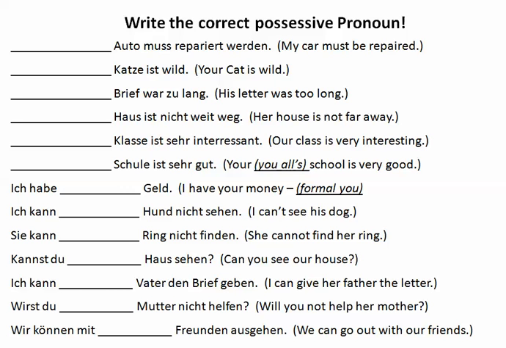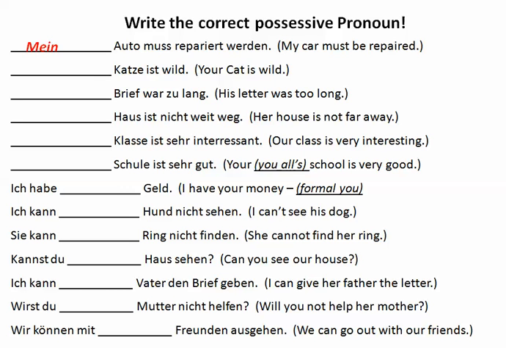Today we're just going to do a very simple exercise using possessive pronouns. We're going to fill in the blank with a correct possessive pronoun, and I might do a little explanation as to why for each one. So for the first one, we want to say my car must be repaired. Since car here is the subject of the sentence, it's going to be nominative. So you just say mein Auto muss repariert werden.